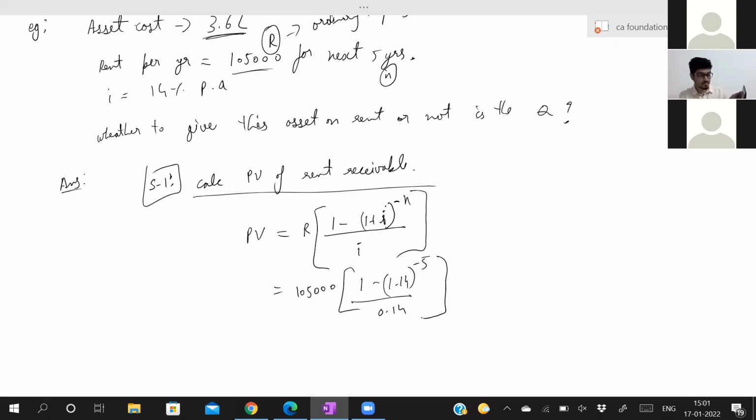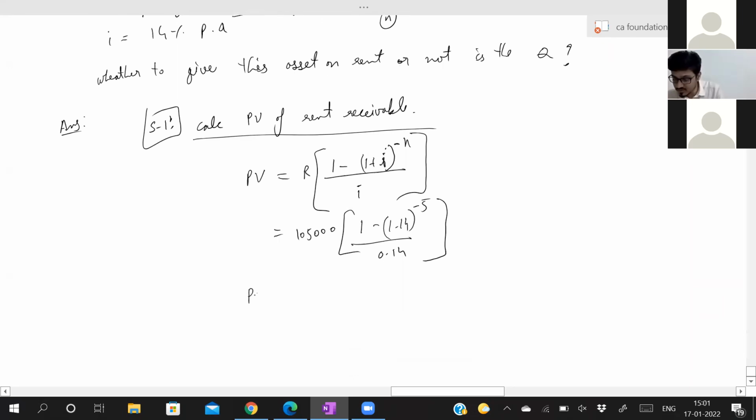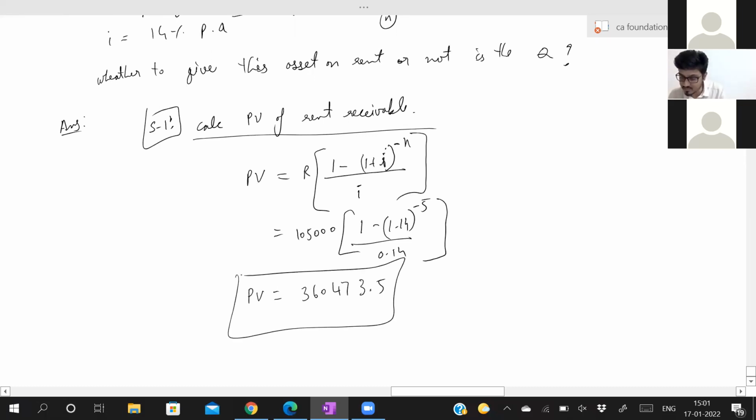Equals. Now I got one value. 1 minus this number, so I will put minus in my calculator, plus 1. I got the numerator. Divided by 0.14, I'm getting some value, into 1,05,000. I got the present value. So present value is equal to 3,64,73.5. I'm getting this answer.